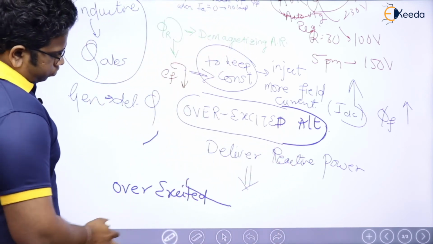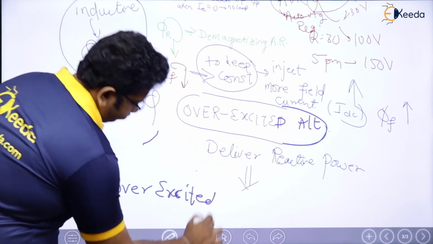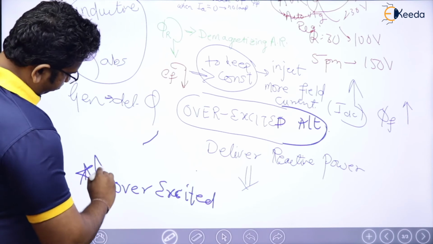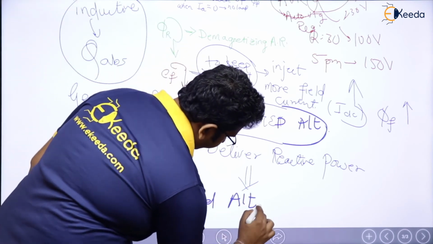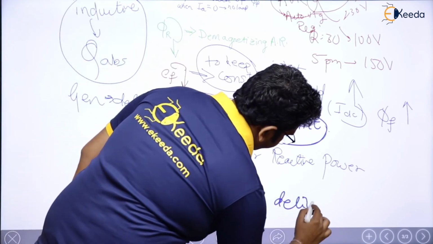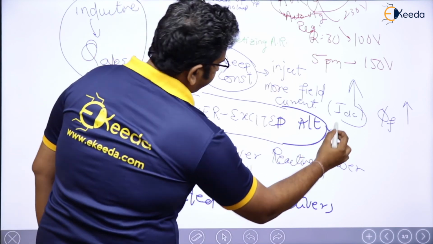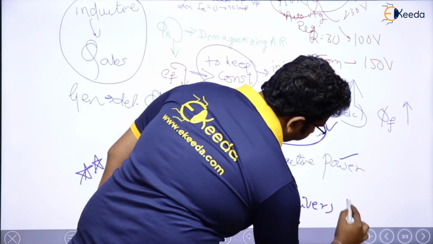Overexcited, you have to note this down. Overexcited alternator delivers reactive power